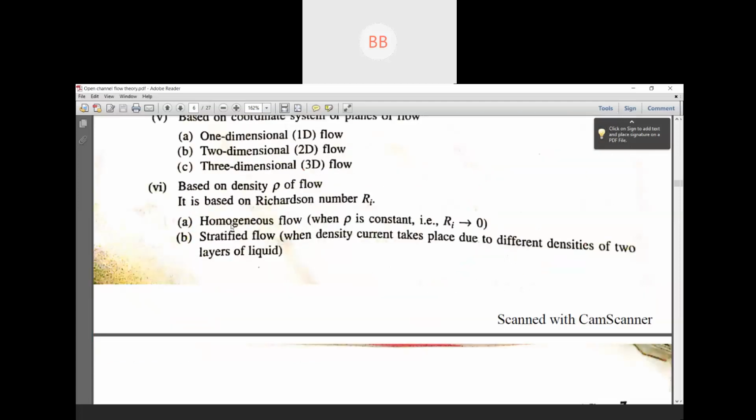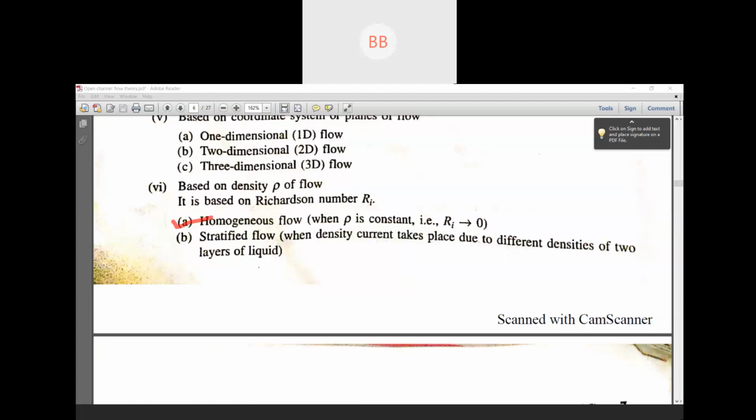Then we have classification based on density. Based on density, we can consider one is homogeneous flow where your density is constant, and one where your density is not constant. When we talk about density, the density of water we consider to be constant, because for any derivation we consider the flow is incompressible, but that is not true.